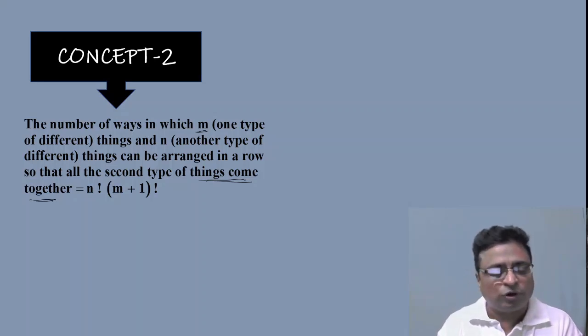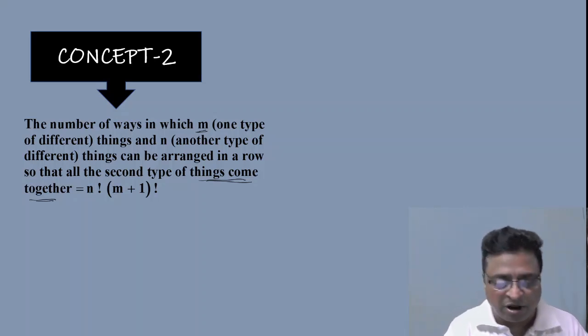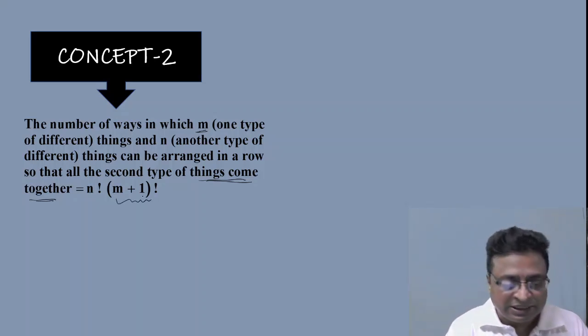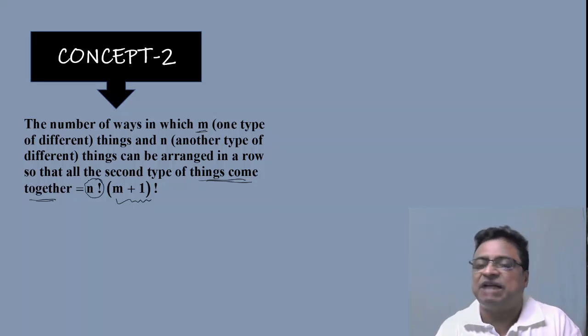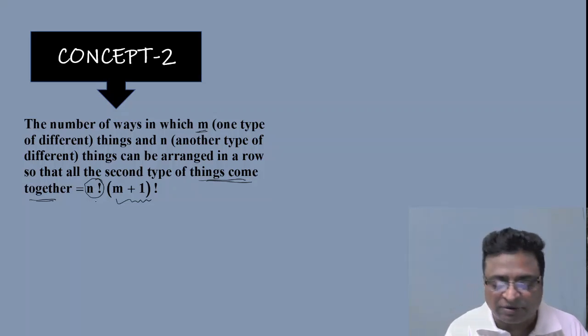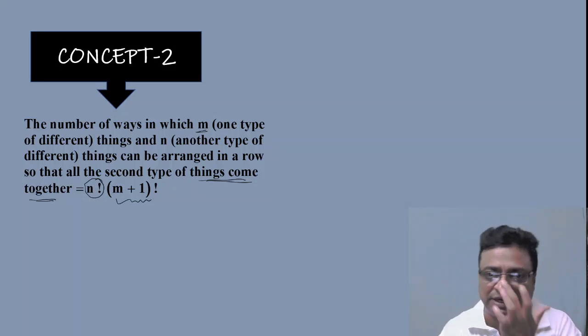So in total how many different things do you have now? M old things plus this one string, total m plus 1 things. M plus 1 things can be permuted among themselves in m plus 1 factorial ways, and the n different things can be arranged among themselves in n factorial ways. Therefore, by the fundamental principle of permutation, the total number of ways is n factorial into m plus 1 factorial. This is the fundamental behind it.